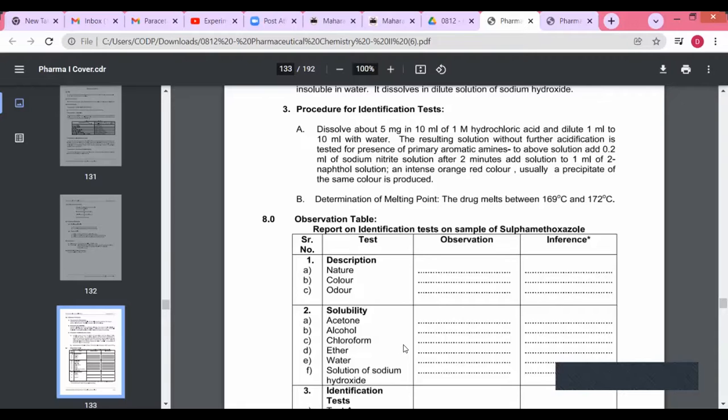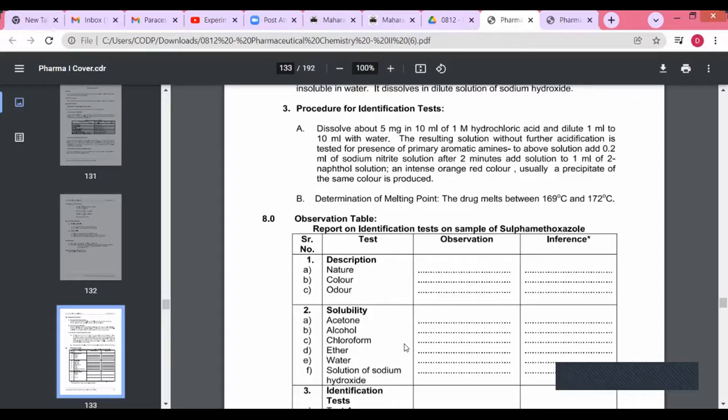Sulfamethoxazole आहे ते 5 milligram घेऊन ते कशामध्ये डिझॉल्व ऍड करायचं आहे तर हायड्रोक्लोरिक ऍसिड मध्ये ऍड करायचं आहे. आणि त्याच्यामध्ये परत काय ऍड करायचं तर 1 ml to 10 ml वॉटर. नंतर त्याच्यामध्ये वॉटर ऍड करायचं आहे. The resulting solution without further acidification is tested for the presence of primary aromatic amines. To the above solution add 0.2 ml of sodium nitrite solution.